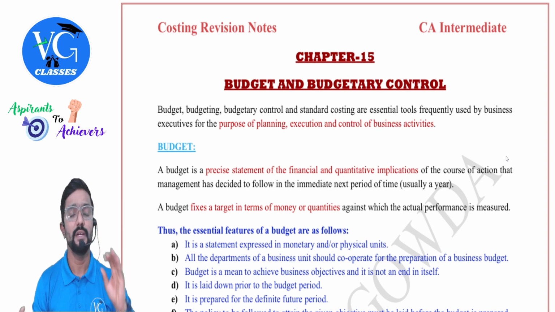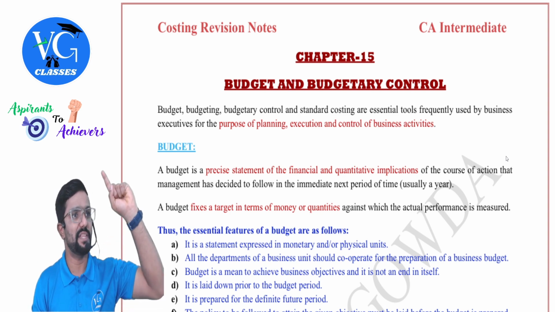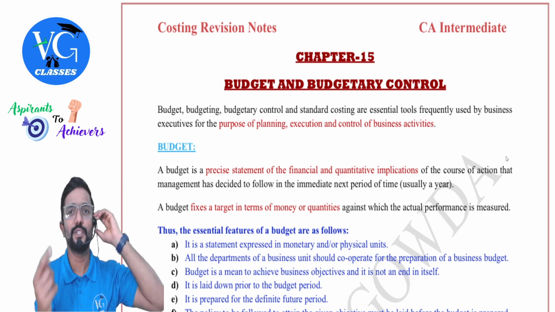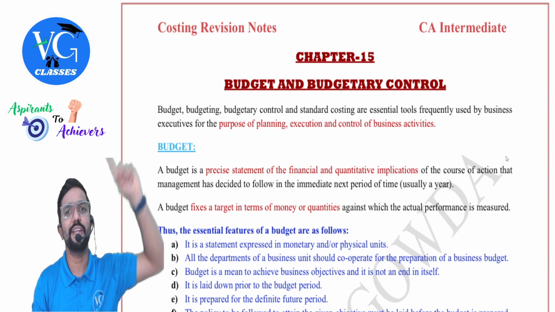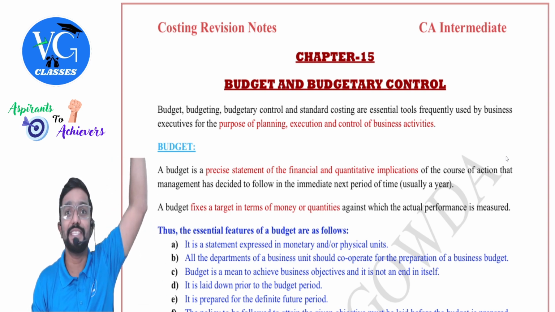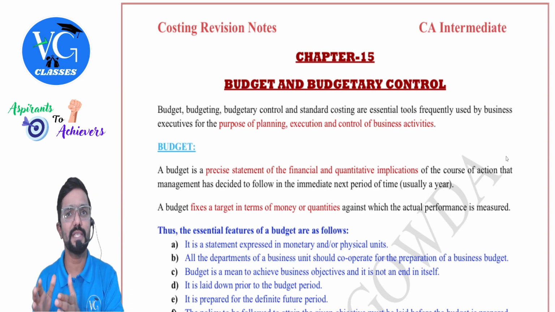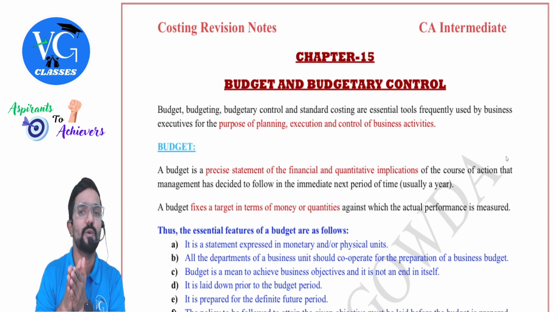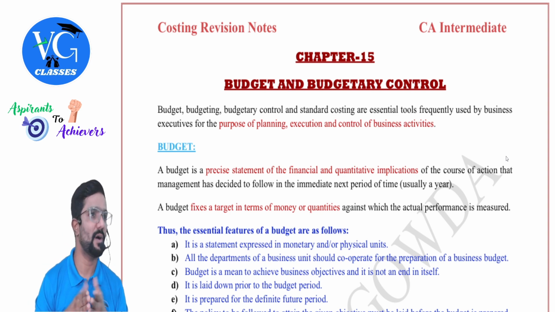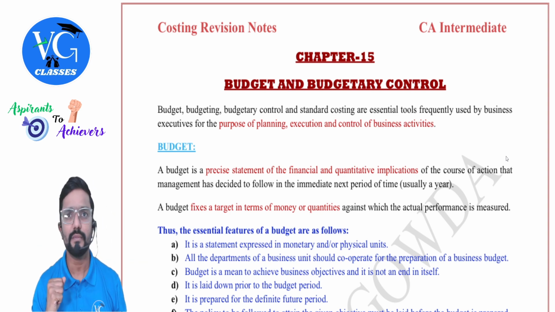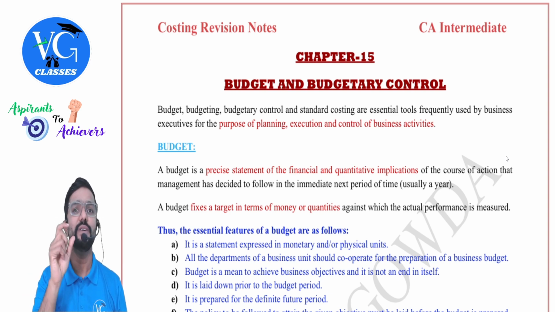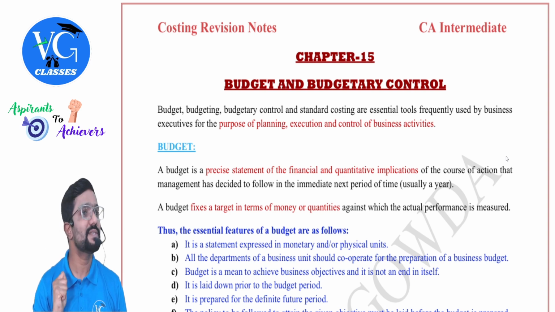So each and every functional manager or department manager will be a part of this budget committee while discussing. But for this budget committee, one head would be there, one among them, whom we will choose as head. Why, sir? Because whenever the top level management calls, like the CEO or CFO, everyone cannot go. There will be one person who is representing this budget committee, who is called the budget controller or budget officer. Is that clear?